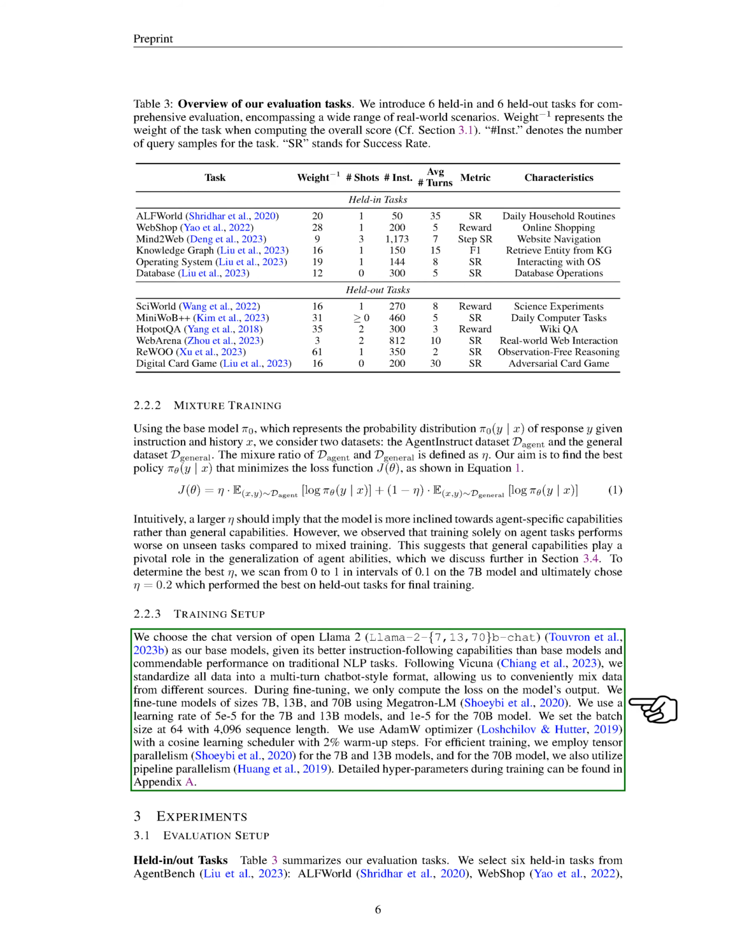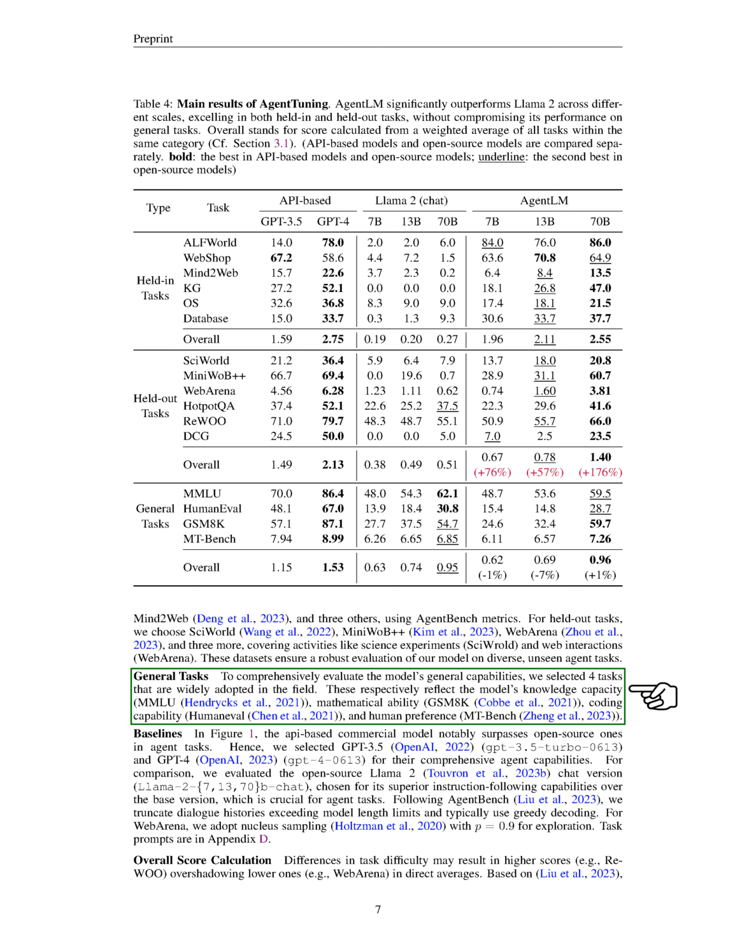Section: General Tasks. We've put our model to the test using 4 tasks that are commonly used in this field. These tasks measure the model's knowledge capacity, MMLU, mathematical ability, GSM8K, coding capability, HumanEval, and human preference, MT-Bench. When we compared our model to others, we found that the commercial model that uses an API outperformed the open-source models in agent tasks.